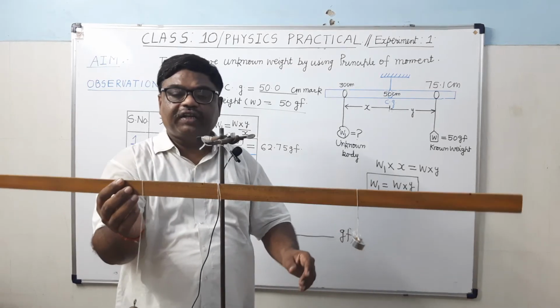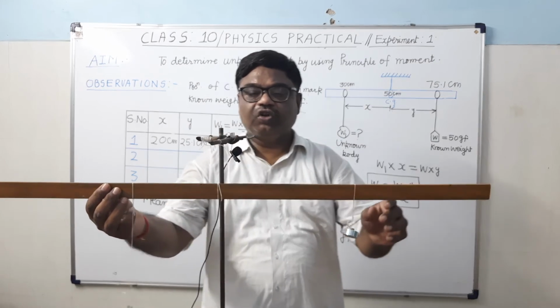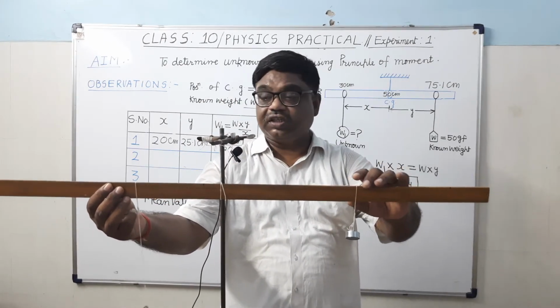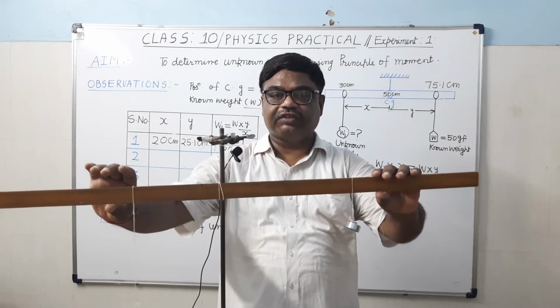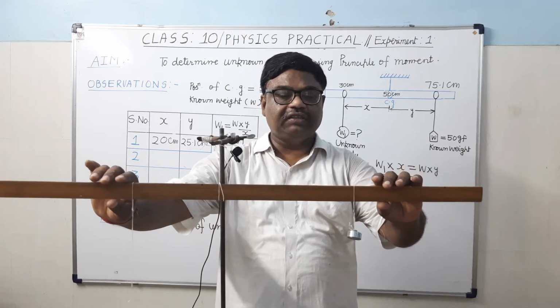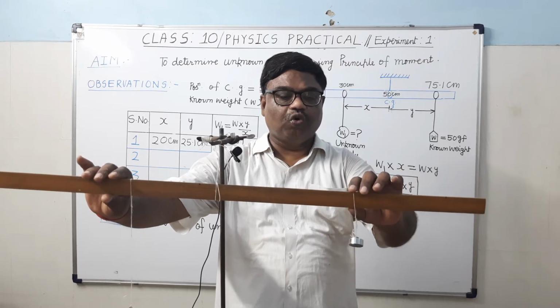This known weight is at 35. So once again, this unknown weight, unknown body, I have suspended at 35 centimeter. In order to balance it, once again we will adjust the known weight.